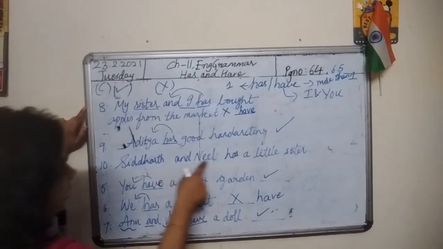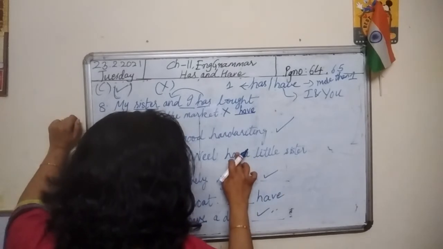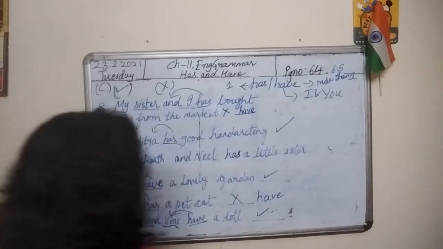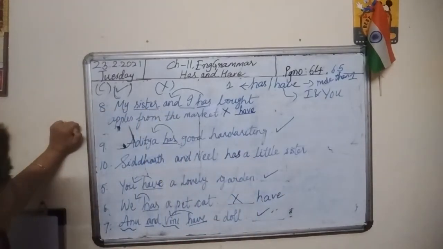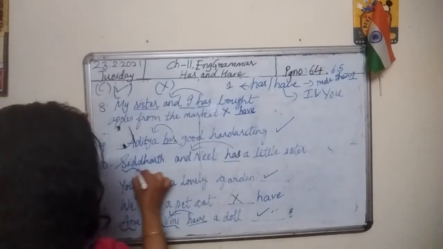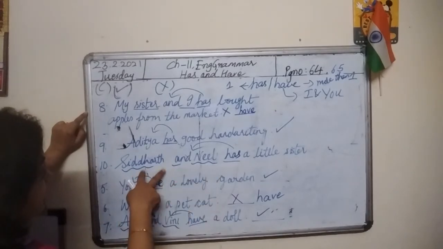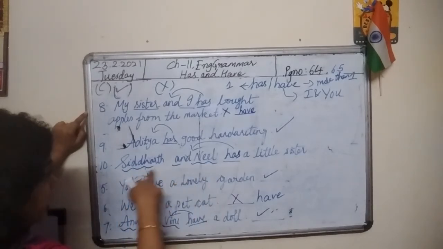Last sentence. Siddharth and Neil has a little sister. Has. What's given before has? Siddharth and Neil. It means we are talking about two boys here.